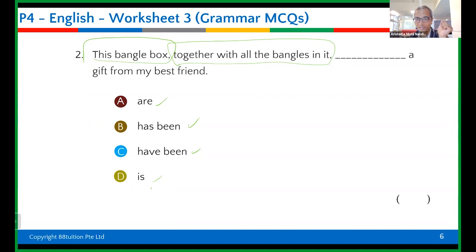Like, as well as this bangle box, yes, is a gift from my best friend. This bangle box as well as all the bangles in it. So this extra information is not the main information. So good. So it is. Again, cannot be has been because it's not from before to now. So again, it's the same.